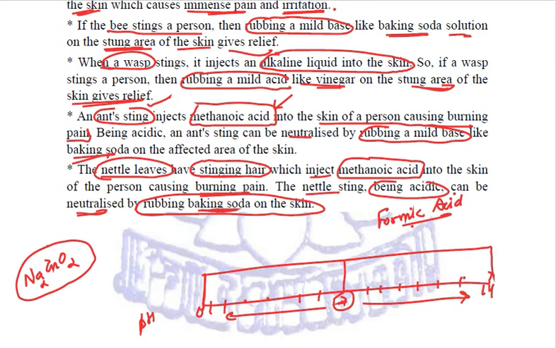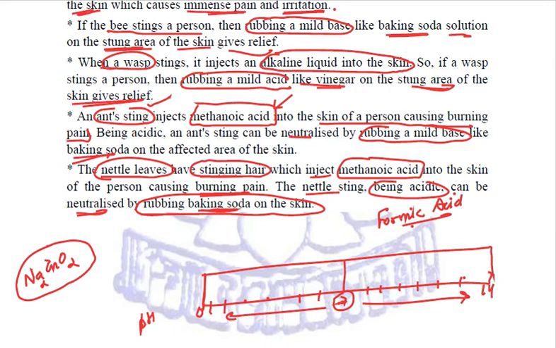Clear? And quite importantly, these certain acids or bases are present in certain plants and animals, the organisms, for their self protection, for their self defense. You need to remember ant sting and nettle leaves inject methanoic acid or formic acid.